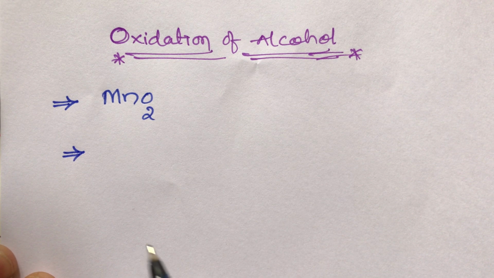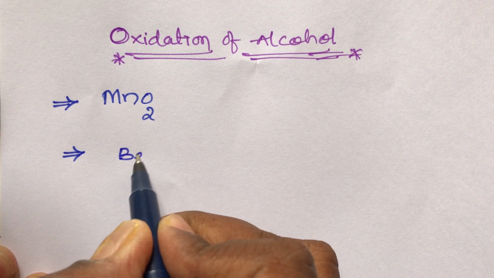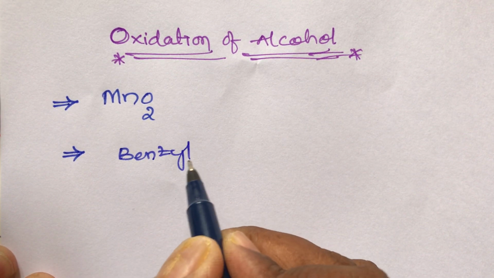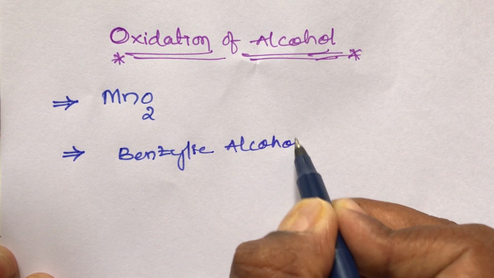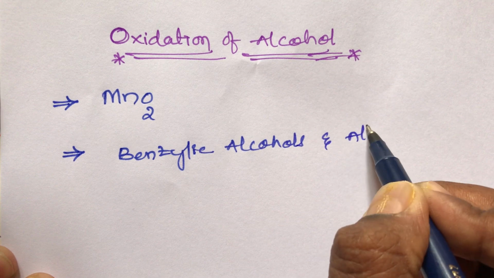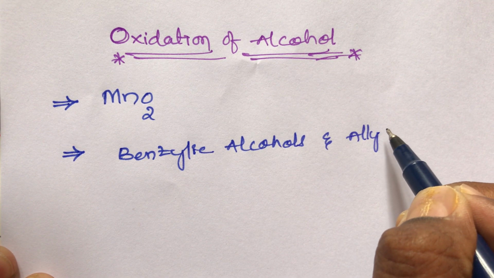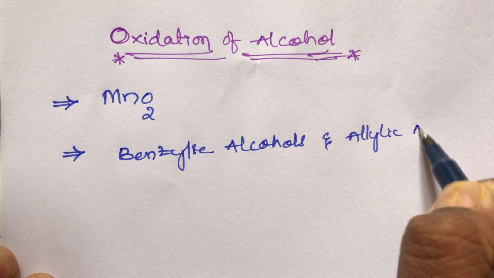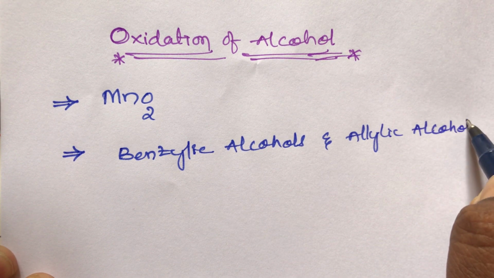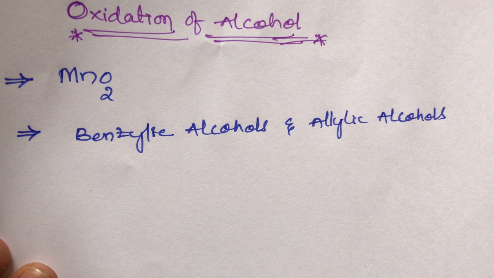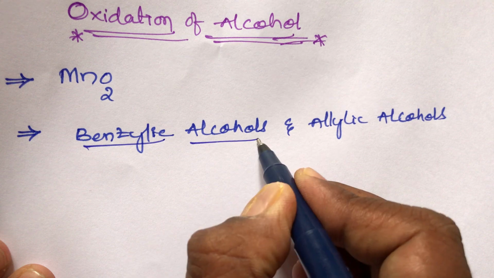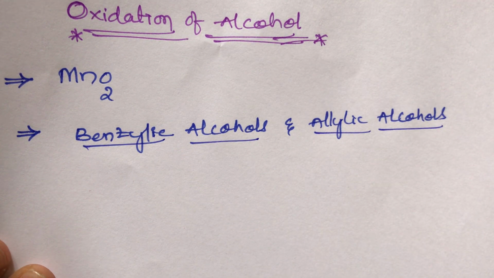It can oxidize benzylic alcohols and allylic alcohols. Allylic alcohol is very important. MnO2, manganese dioxide, can oxidize benzylic alcohol. The second one is allylic alcohols. MnO2 can oxidize only benzylic alcohols and allylic alcohols.